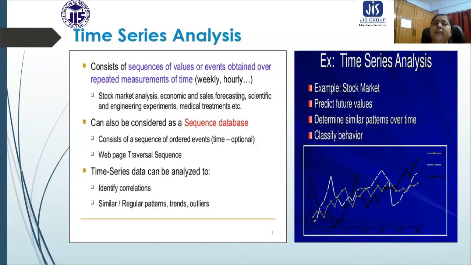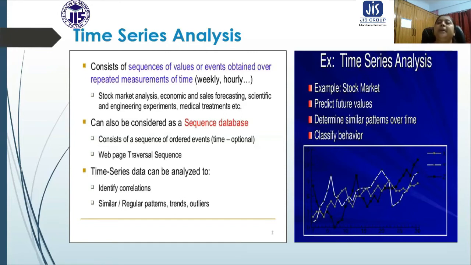Now the next one is time series analysis. What is time series analysis? Time series analysis basically consists of a sequence of values or events obtained over repeated measurements of time. Something happens weekly, day by day, every day, maybe hourly, maybe weekly. So some activities are going on periodically in a repeated manner.